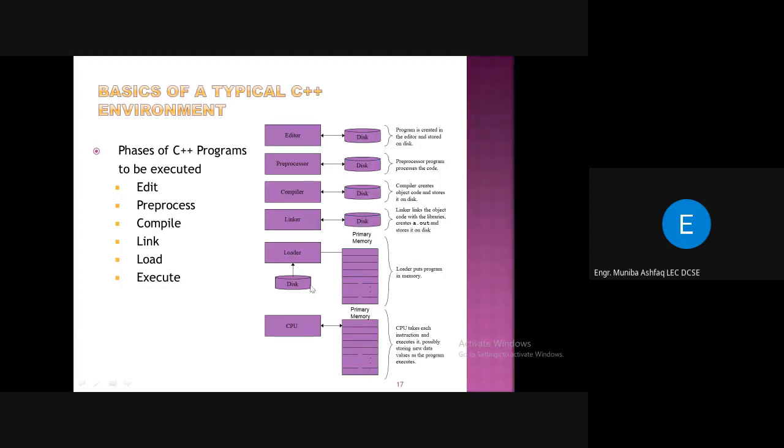Then you have a loader. It loads the program in the memory. Then it's time to execute it. For that, it's the CPU which takes each instruction and executes it. During the execution, you might have some values which may change, right? Maybe you have a variable and its value is incrementing in each iteration, so new values might also be stored in the memory. So there are different phases: edit, preprocess, compile, link, load, and execute.